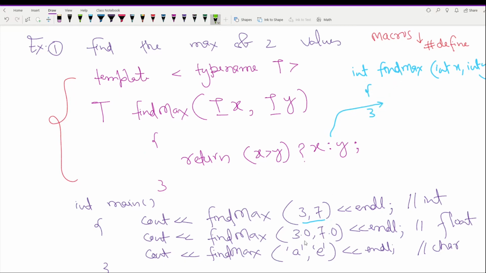Similarly, when this call or this call is made, int will be replaced by float or char as required, right? So that's how templates create multiple copies, and these multiple copies are called function template specializations. Now let's take one more example and understand function templates more.